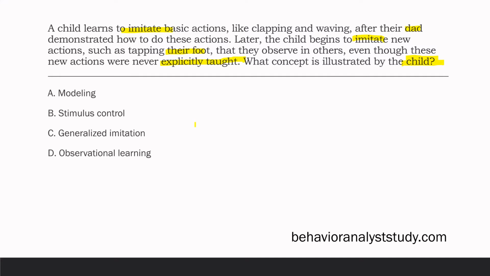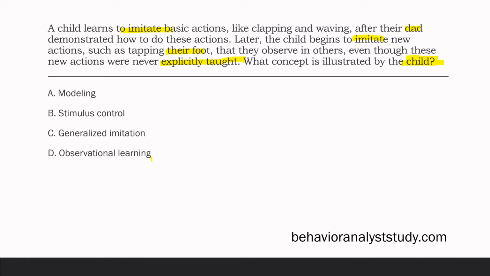C, generalized imitation. Yes, generalized imitation is exactly like it sounds. It's very similar to something like response generalization, where we have these new novel behaviors occurring in new novel situations without teaching. Now that the child can imitate a known model like their dad, the child is going out and imitating unknown actions like tapping their foot.